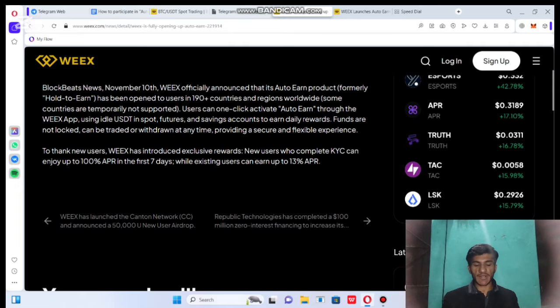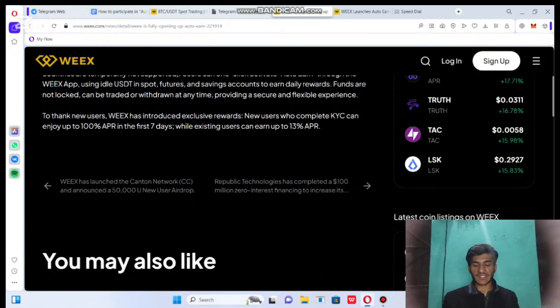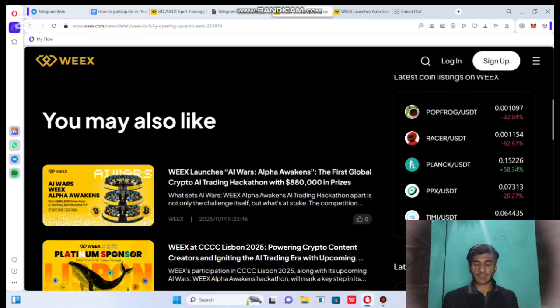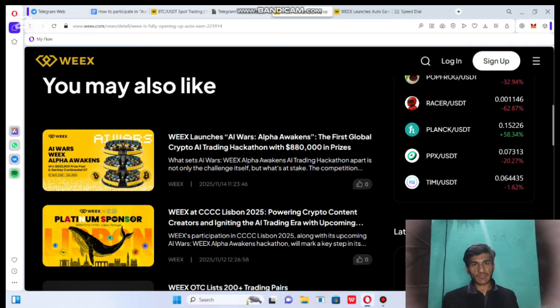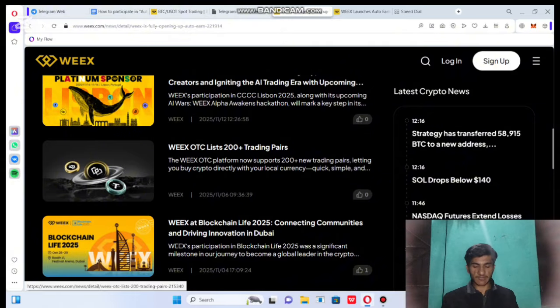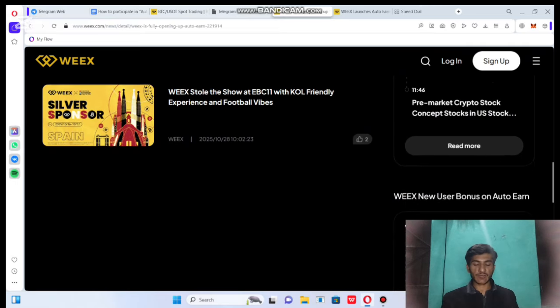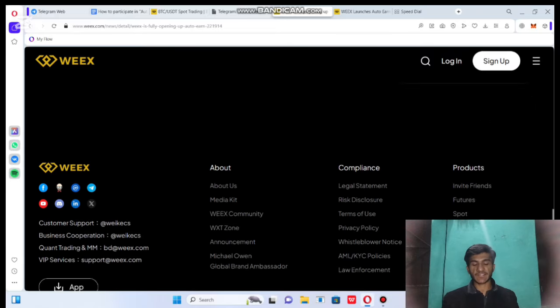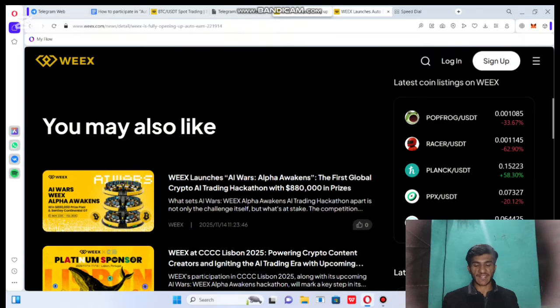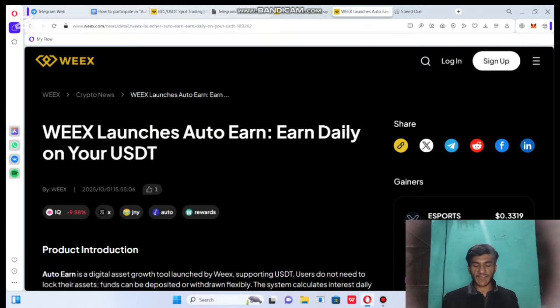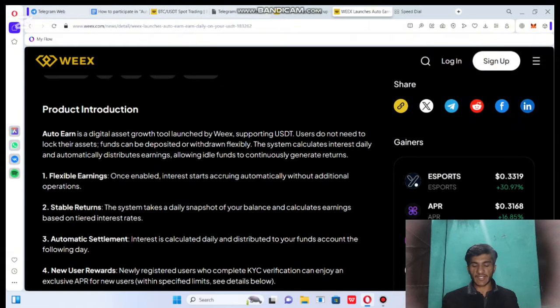You can click Auto Earn and do your own research. Wax also supports execution rewards. You can complete KYC and enjoy 100% API in the 7 day period. You may also like Wax OTC, where you can see 200% trading pairs. Here are other details on this exchange: Wax launched Auto Earn, earning daily on USDT. Do your own research. Here is the product integration.